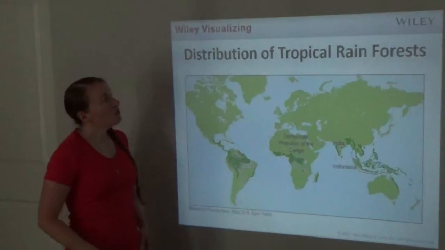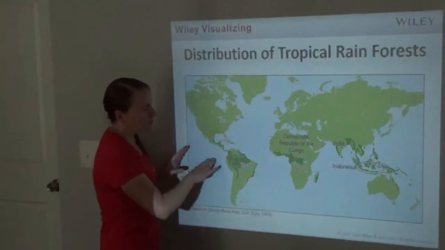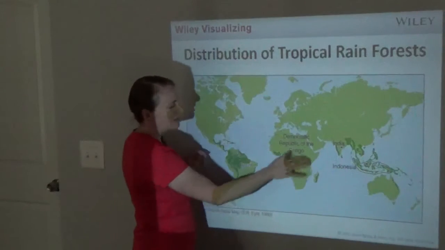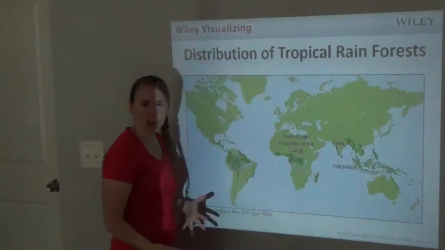So this just kind of shows where tropical rainforests are, and of course we have the equator right here across the middle, and you can see there's some in South America, there's some in Africa, and then there's some in Asia, like we talked about.